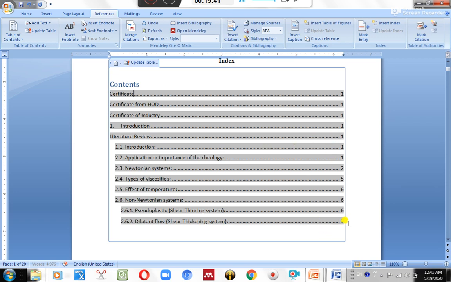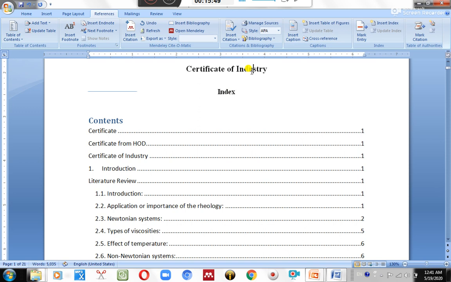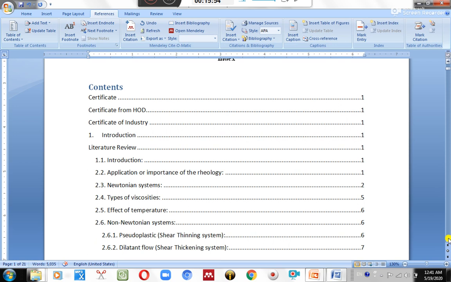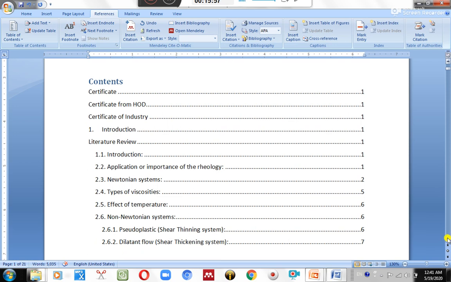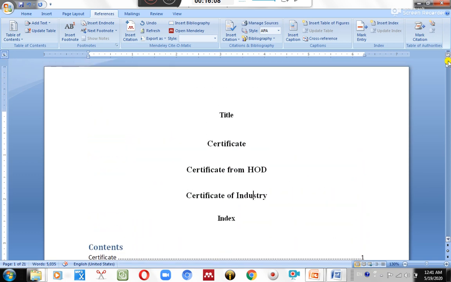After clicking, it asks what type of table of contents you want. Click on the first, and you simply see that your content or your index is automatically generated over here. This is your index which is automatically generated. This clearly shows certificate 1, certificate of HOD 1, certificate of industry 1, introduction 1, literature review, and likewise we move up to page number 7. It is clearly indicated in this index part.